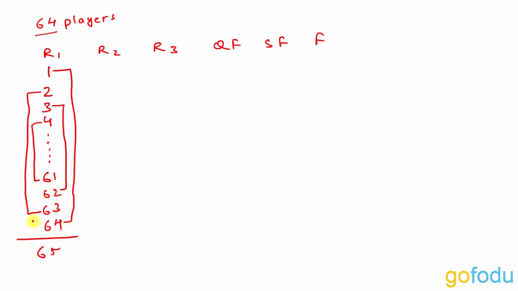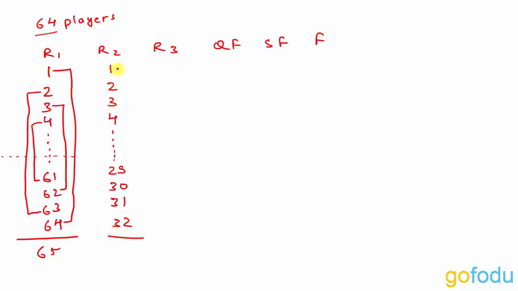Okay. Now what happens in round 2? The top 32 seeded players will reach round 2. Like in the match between 1 and 64, 1 will reach round 2. In the match between 2 and 63, 2 will reach round 2 and 63 will get eliminated. Likewise, top 32 seeded players will reach round 2, right? So now we have 32 players with us.